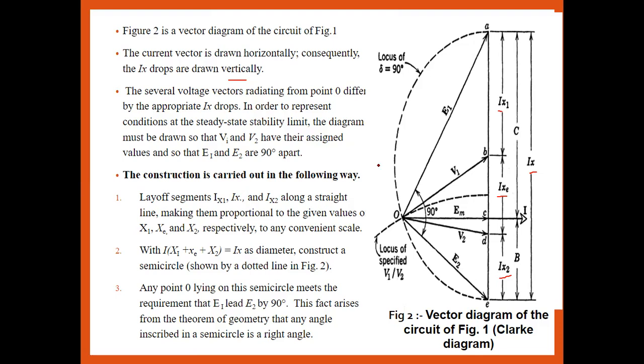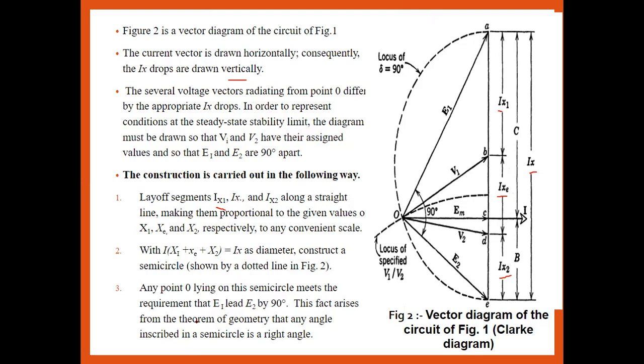Okay, so the construction is carried out in the following manner, one by one. The first step is to draw the segments of Ix1, second Ixe, and third Ix2 along a straight line, that is, along the horizontal plane, making them proportional to the given values of X1, Xe and X2 respectively, to a convenient scale. Means what? Whatever the value of X1, draw Ix1 parallel to Ixe, parallel to Xe, and parallel to Ix2, that is X2.